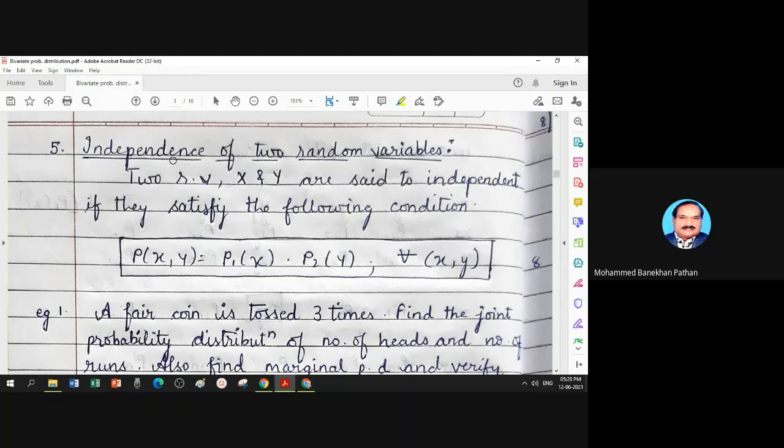And that's why under independence, probability of A given B equal to P(A).